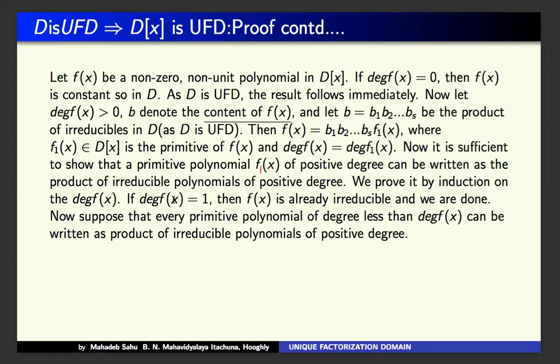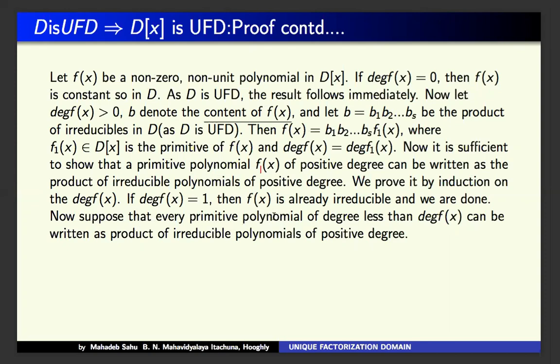If you write it as g(x) times h(x), then one of the polynomials becomes of degree 0, which is not possible because f is reducible then. So as f cannot be written as g times h, f is irreducible, and we are done.